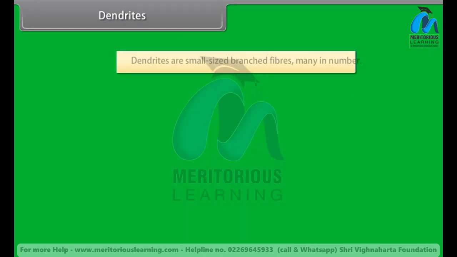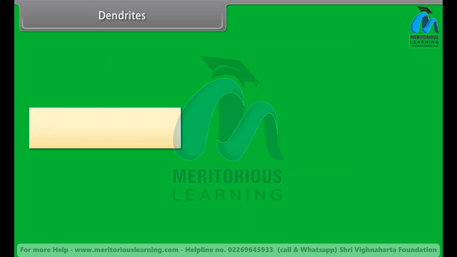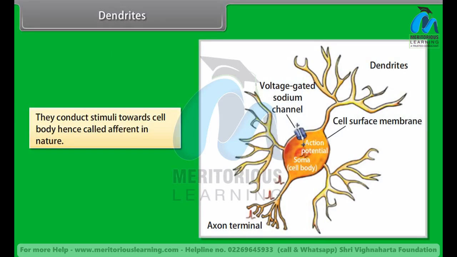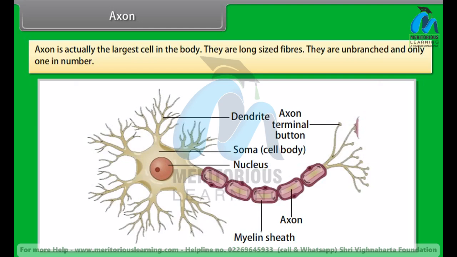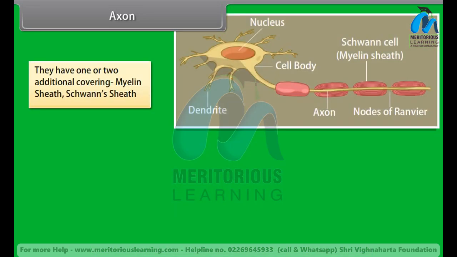Dendrites. Dendrites are small, branched fibers, many in number. They conduct stimuli to the cell body, hence are called afferent in nature. Axon. Axon is actually the longest cell in the body. They are long fibers. They are unbranched and only one in number. They conduct stimuli from the cell body towards other neurons, hence are called efferent in nature. They have one or two additional coverings: myelin sheath and Schwann sheath.